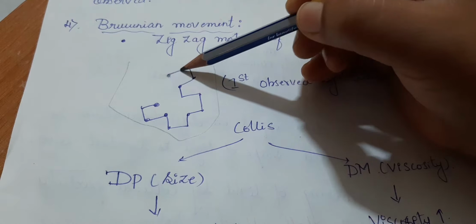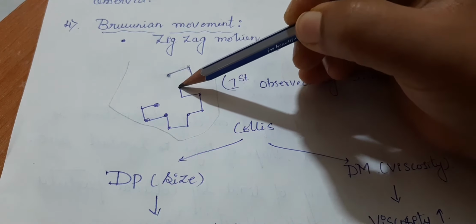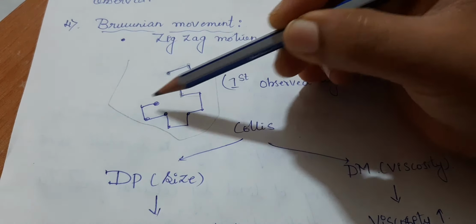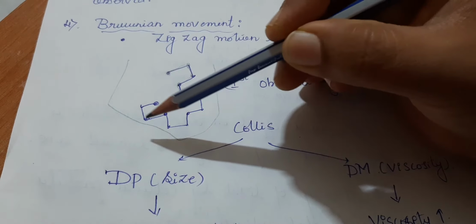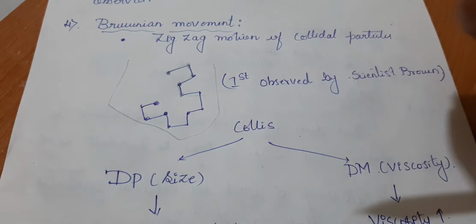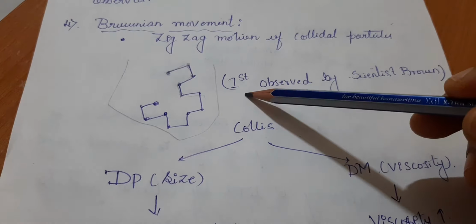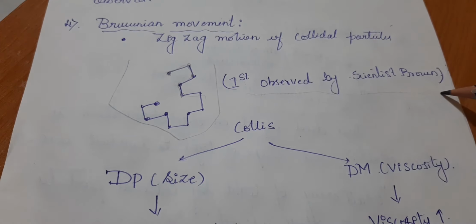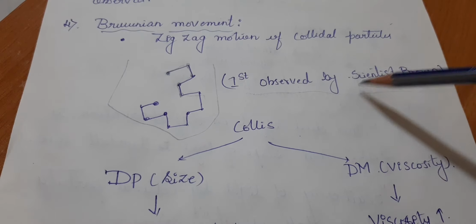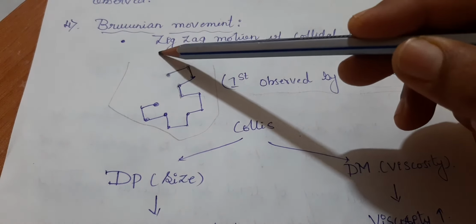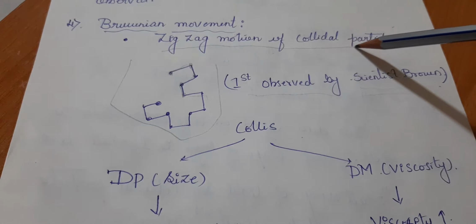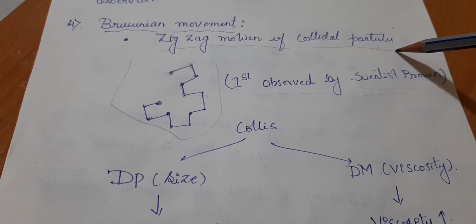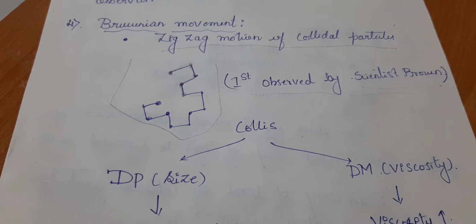This first particle moves here and then it goes like this in a zigzag fashion. They move in a dispersion medium, and this was first observed by the scientist Brown, so it is called Brownian movement. Brownian movement is nothing but the zigzag motion of colloidal particles in the dispersion medium.